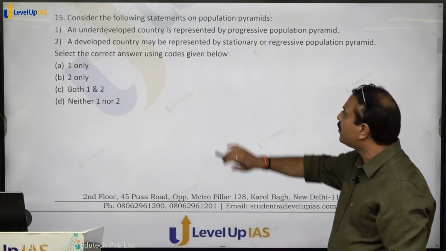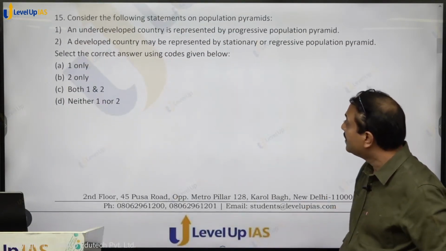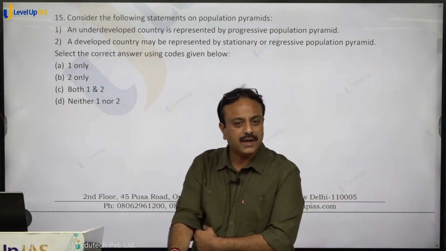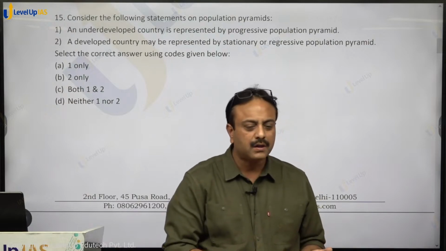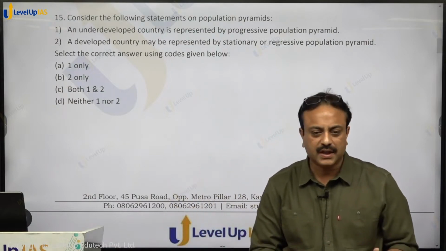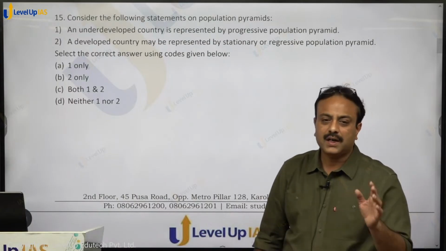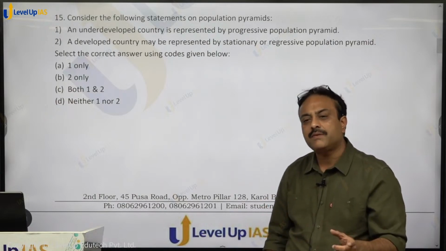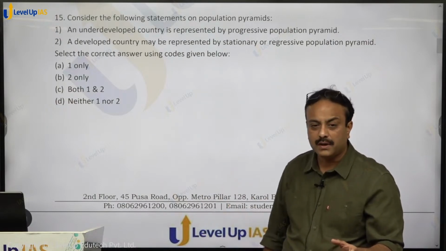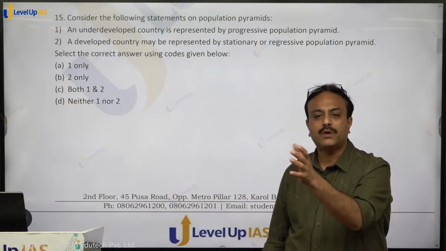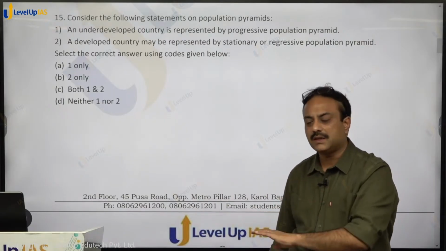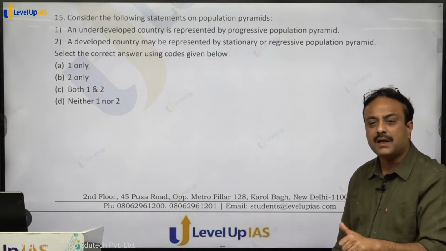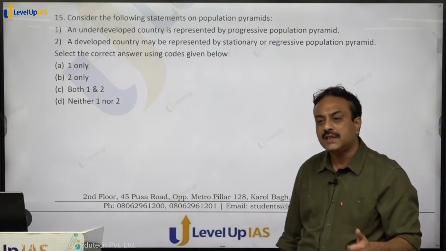Question number 15. Consider the following statements on population pyramids. An underdeveloped country represented by progressive population pyramid. We are having three types of population pyramid: progressive, stationary, and regressive. Underdeveloped country will be represented by progressive. Few developing countries will also be represented by progressive only. Later on, country develops, it transforms to stationary. After that, regressive. A developed country may be represented by stationary or regressive, correct. Like Japan, regressive. Scandinavian countries, regressive.